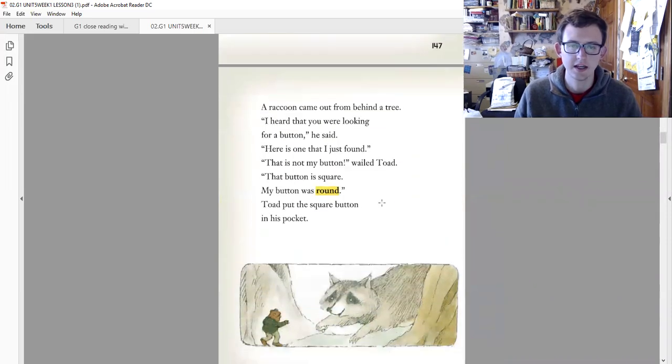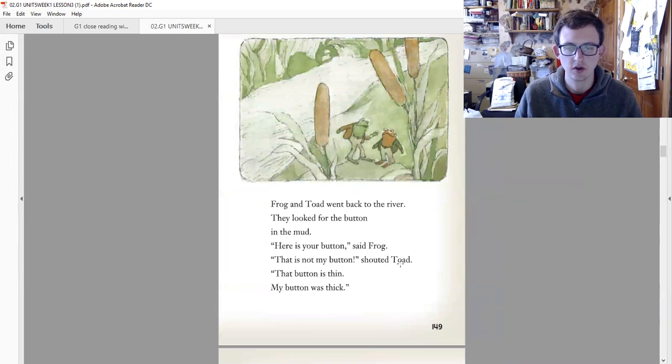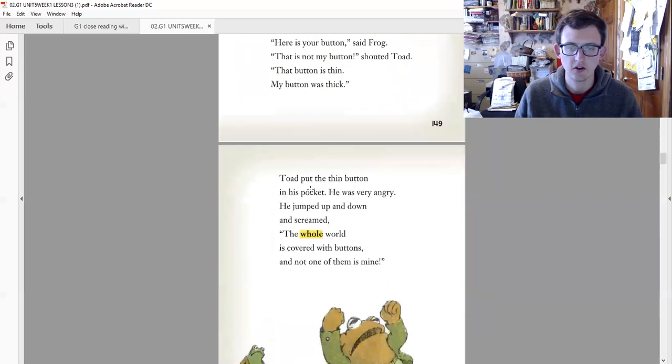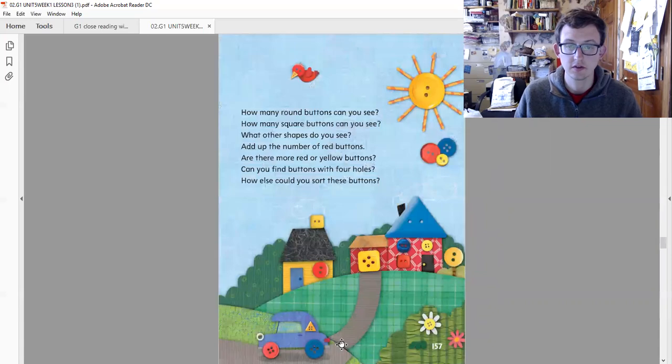So we can see that Toad wailed, right, when he found a square button. We can also see that Toad shouted, right? And here we can say, on 150, we can see that he was very angry, and he jumped up and down and screamed, right?